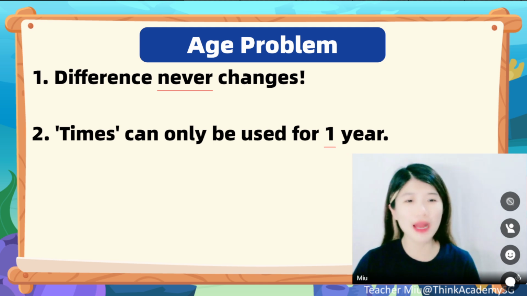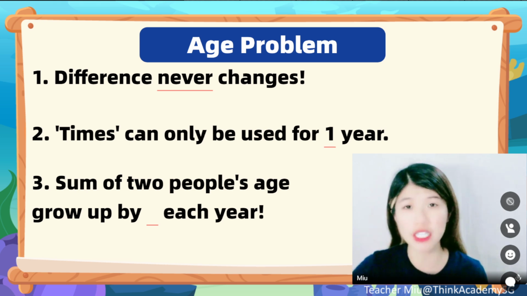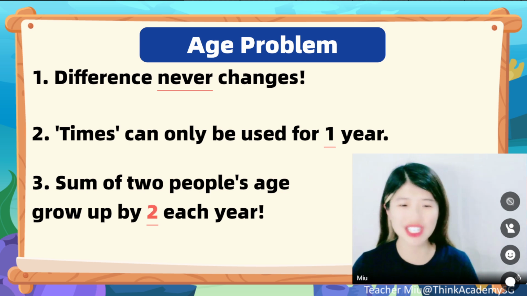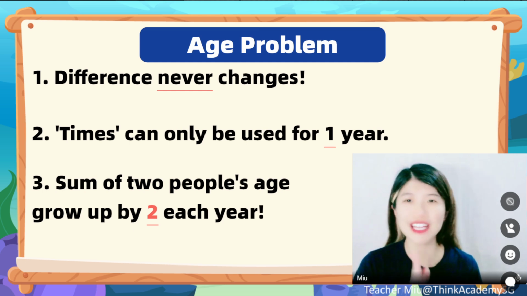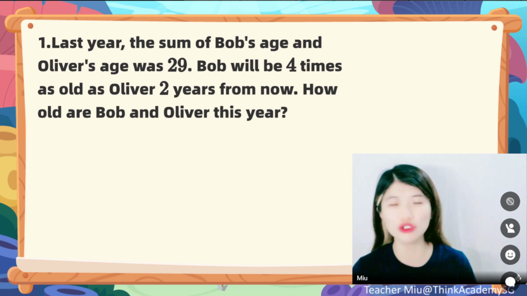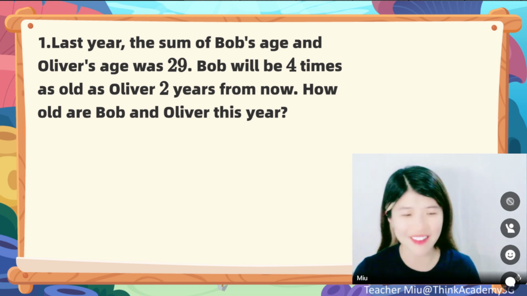Right? What about the next one? The sum of 2 people's age would go up by what each year? Would go up by 2 each year. All right. So this is something we need to remember. Thank you, everybody. After that, let's just go to some questions. The question itself is not that easy, all right? So let's try.